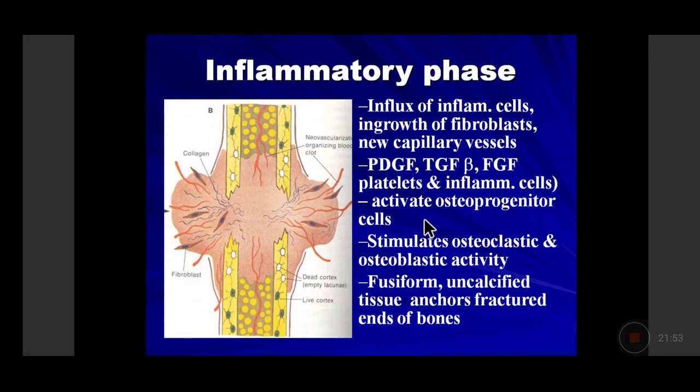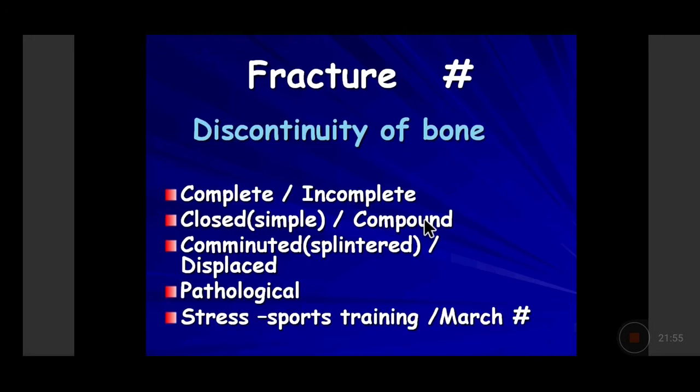So I hope you have understood what is fracture. Fracture is a discontinuity of the bone. It can be complete or incomplete. It can be closed when the skin is not involved, or it can be a compound fracture when the fractured ends are protruding out through the skin. If it is occurred in multiple fragments, it is comminuted fracture. And if those multiple fragments or one fragment is displaced, we can call it a displaced fracture.